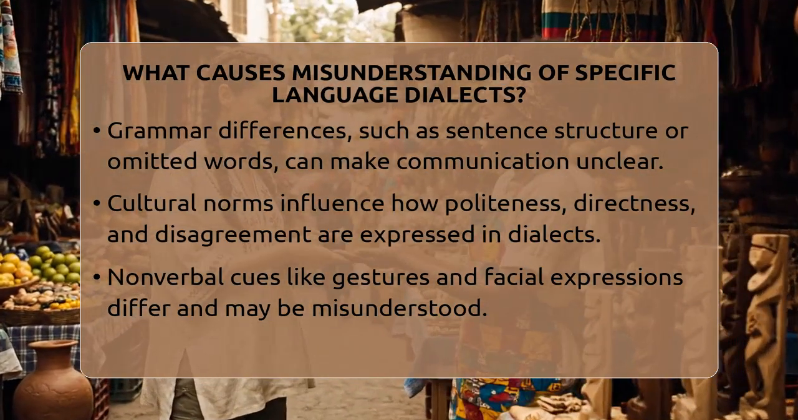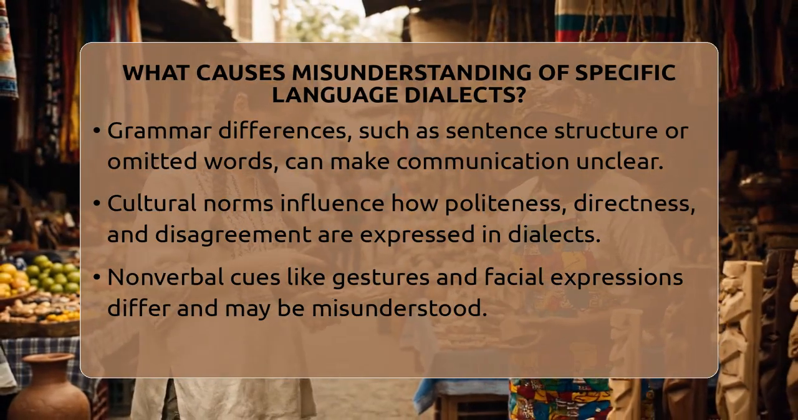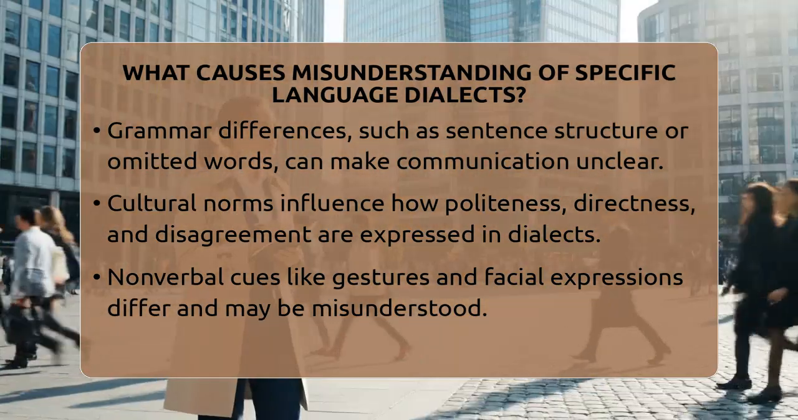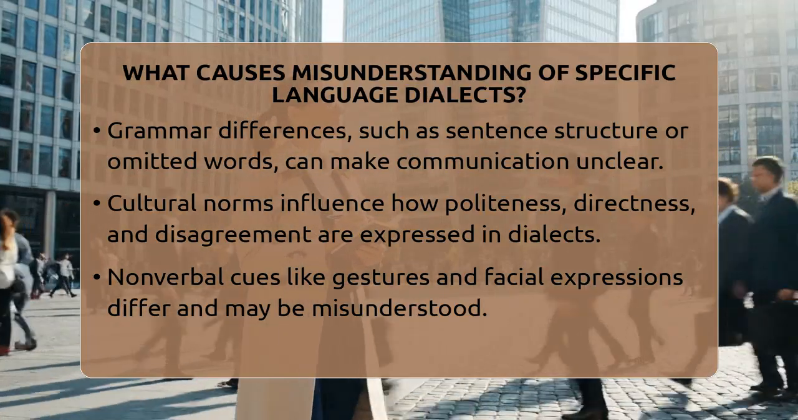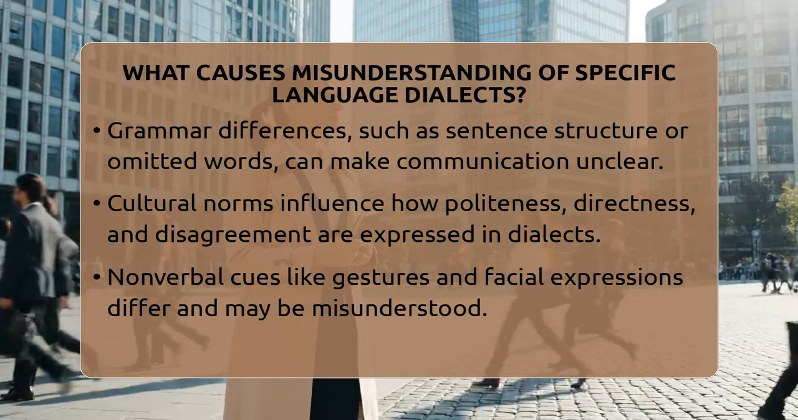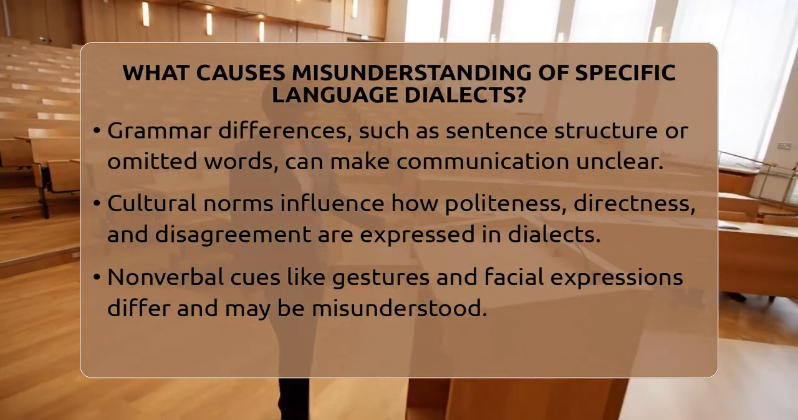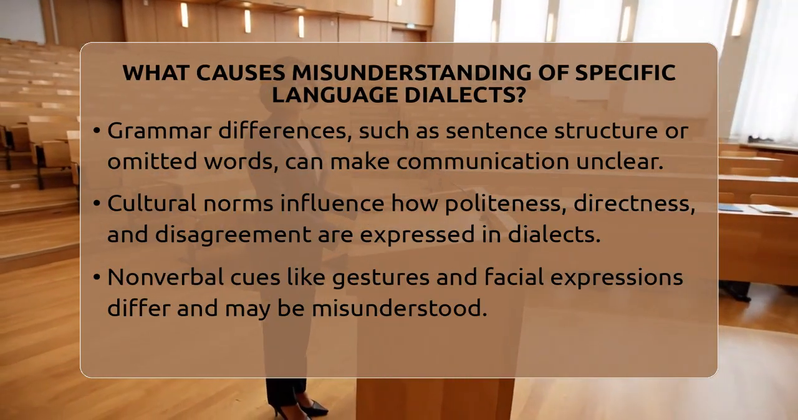Grammar differences also matter. Sentence structure can vary from one dialect to another. For example, some dialects might omit certain words or change the order of words in a sentence. These variations can make a sentence sound strange or confusing to someone unfamiliar with the dialect.